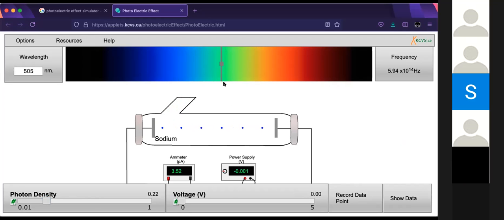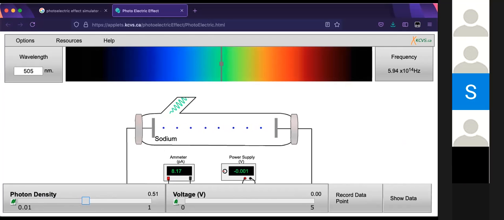But if you're not touching the frequency or wavelength, and you're increasing the energy by increasing the intensity, sending a lot more photons, then the number of electrons ejected is affected.